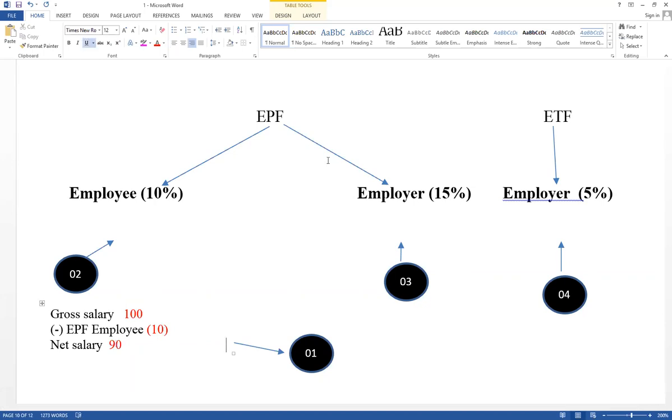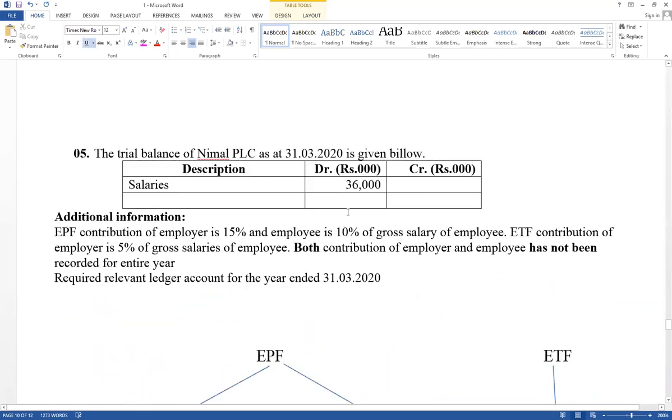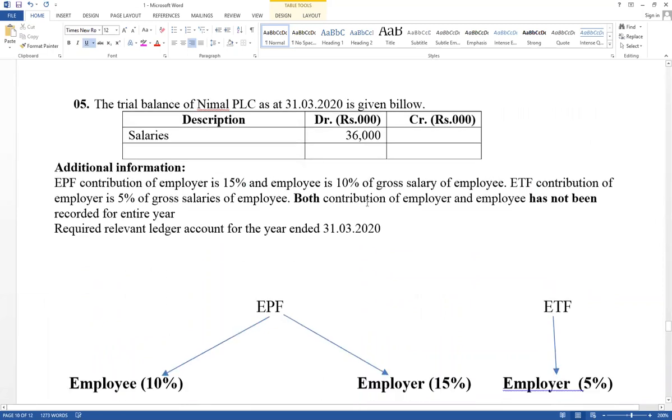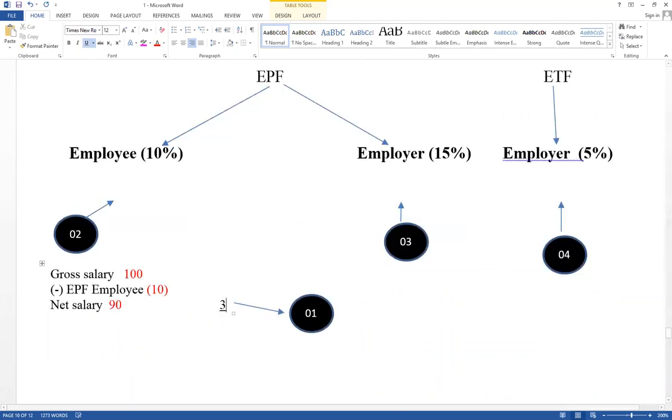Trial balance, it has given net salary. This is a net salary in this example. Therefore, net salary equals 36,000. Think how to calculate gross salary. Value should be calculated based on gross salary. When we calculate net salary, from gross salary deducted contribution of employee 10%. If gross salary is 100, contribution of employee 10%, therefore net salary equals 90.